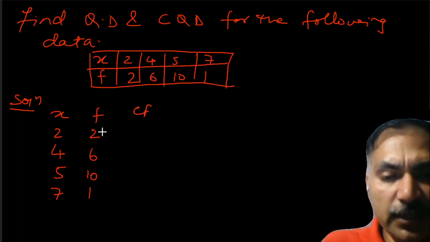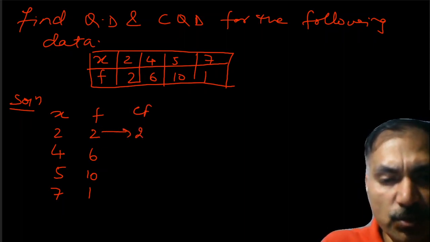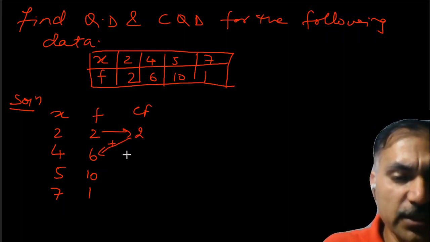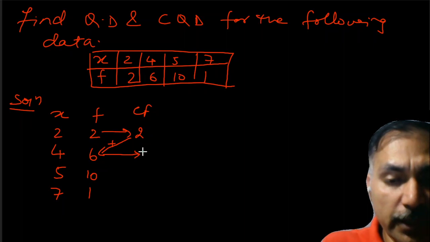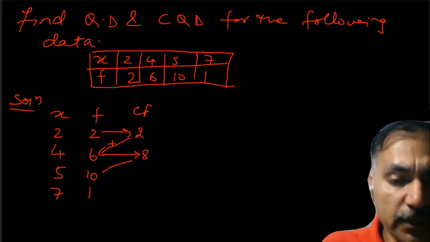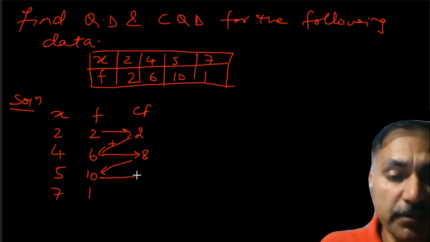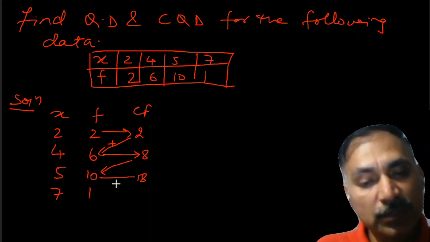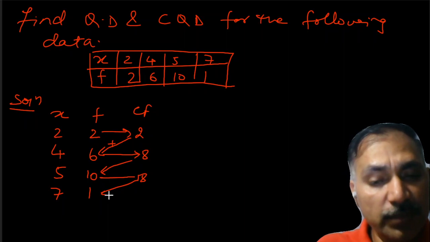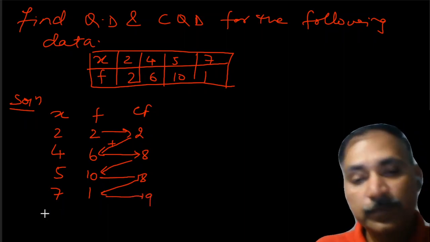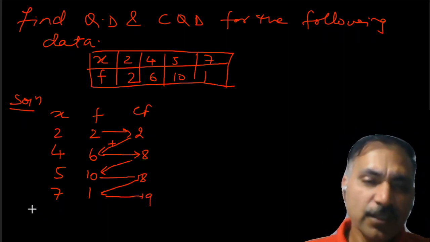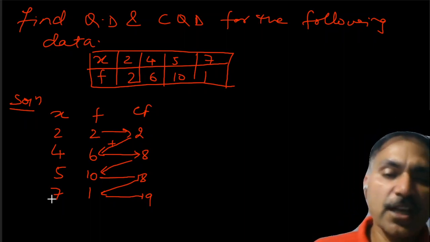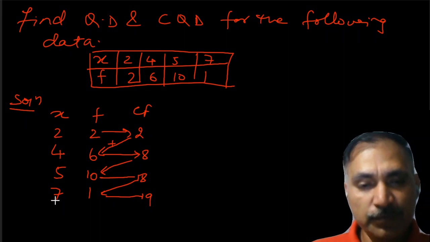The first number will remain as it is, that is 2. Then this number will be added to this one. It becomes 2 plus 6, that is equal to 8. 8 plus 10, that is 18. We will write here 18. And 18 plus 1, that is going to be 19. Is it clear? So we have X, we have F, and we have just calculated the CF column. Okay.